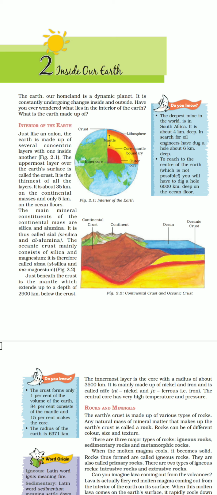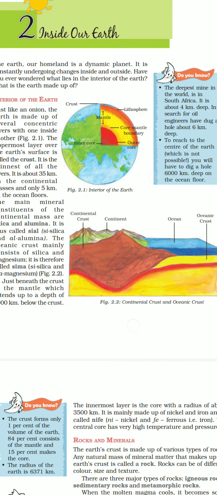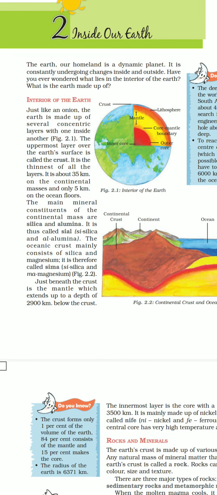So the continental crust thickness is about 35 kilometers and the oceanic crust thickness is about 5 kilometers. The main mineral constituents of the continental masses are silica and alumina.